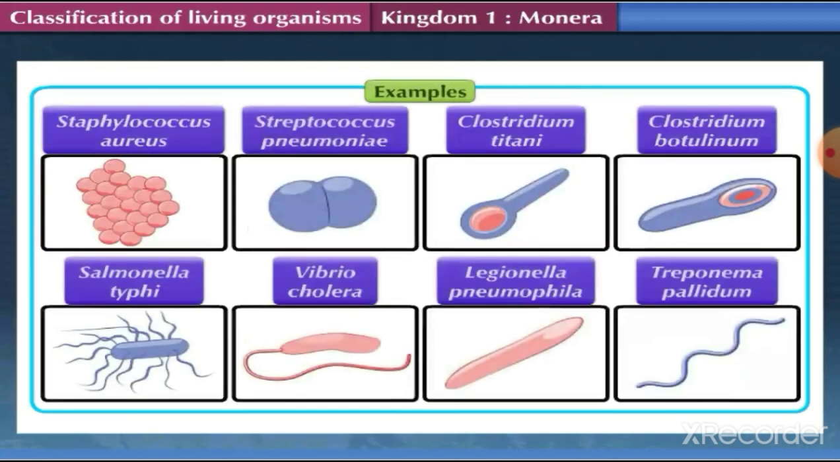Some examples of organisms belonging to Kingdom Monera are Staphylococcus aureus, Streptococcus pneumoniae, Clostridium tetani, Clostridium botulinum, Salmonella typhi, Vibrio cholerae, Legionella pneumophila, and Treponema pallidum. Come, let us now study about Kingdom Protista.